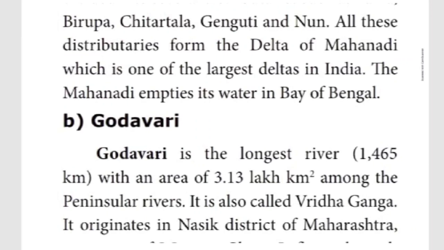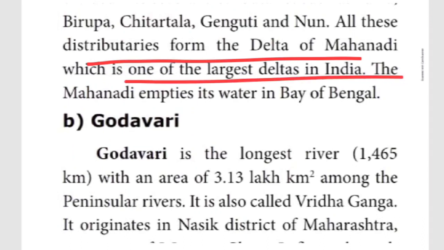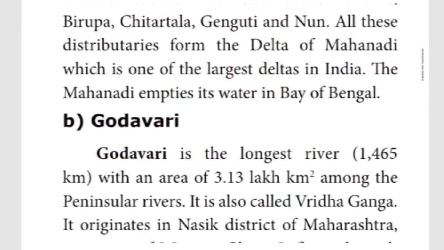Okay, so here, this point is very important, children. These tributaries, these all distributaries, distributary in the sense, small rivers, form the delta of Mahanadi. This is considered as one of the largest deltas in India. Which delta? Mahanadi delta. So Mahanadi empties its water, empties in the sense it merges, it joins with the Bay of Bengal.